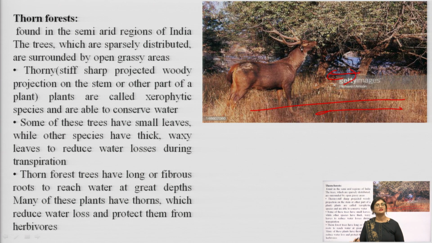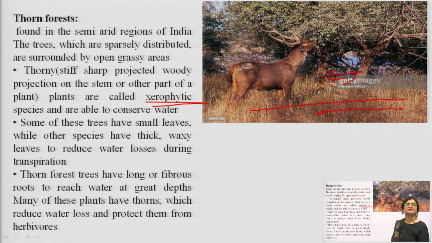The leaves of such trees are thorny, stiff, sharp, or may we say woody in projection. They are mainly found on the stem or other parts of a plant. Okay. So, the leaves are less green, they require less amount of water, they are sharp and thorny, sometimes even attached directly to the stem. These plants are called xerophytic species and are able to conserve water. Okay. So, thorn forests are mainly made up of xerophytes.